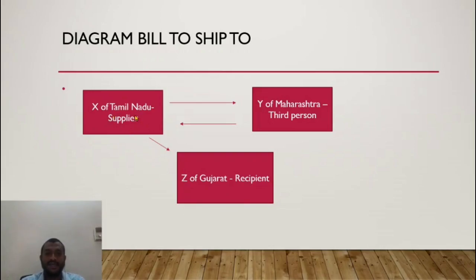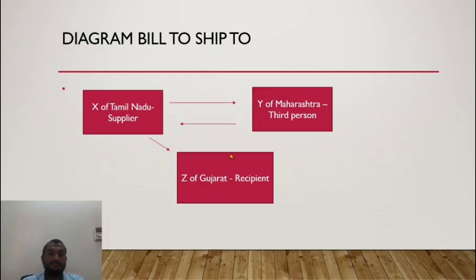Understand? So in this case, what are the two transactions? X is supplying goods to Y, and the other transaction is between Y of Maharashtra and Z of Gujarat, because Y may have had to supply goods to Z. So he says, you deliver the goods directly to Z. In turn, Y raises a bill on Z. This is an independent transaction with a normal place of supply. Where there is movement of goods, the place of supply is the place where movement of goods terminates. Between Y and Z, the movement terminates in Gujarat, so for this transaction the place of supply is Gujarat.